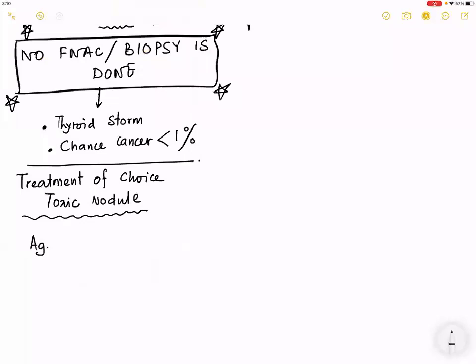Age of the patient is less than 45 years. The treatment is lobectomy. Age of the patient is more than 45 years, it is either lobectomy or radioiodine ablation.